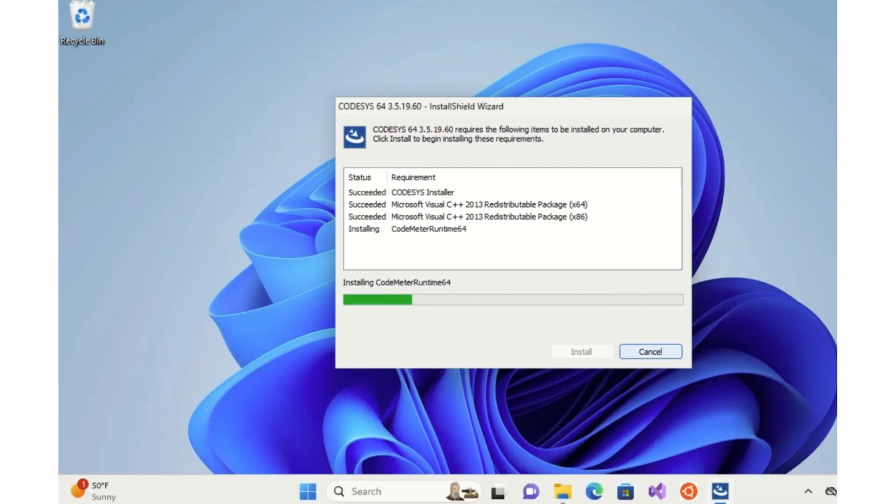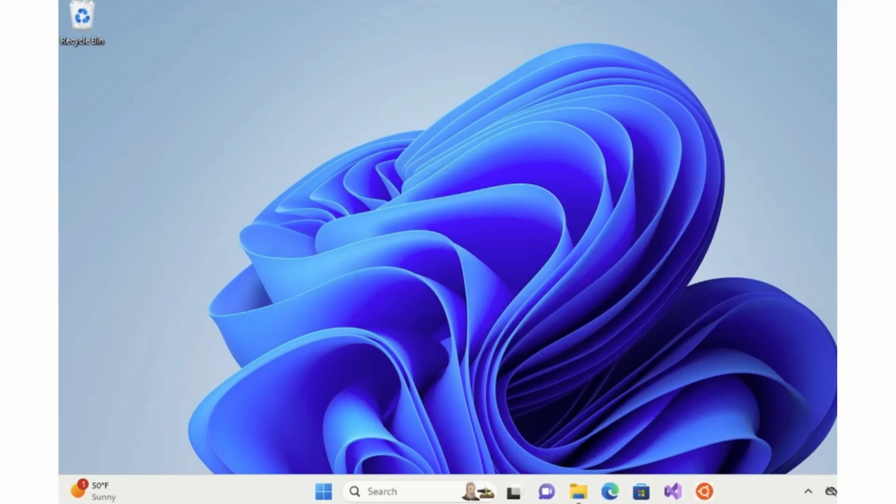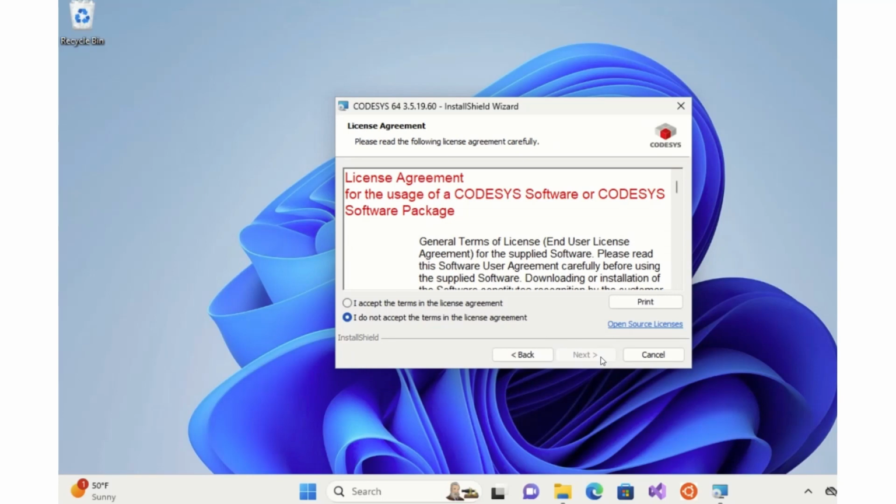These files may take a while. It depends on your PC. Don't be discouraged if it takes longer than you see here. I've sped up the video to save some time. This is the install wizard for Codesys, so we will click Next. Here is a license agreement for you to read and accept.